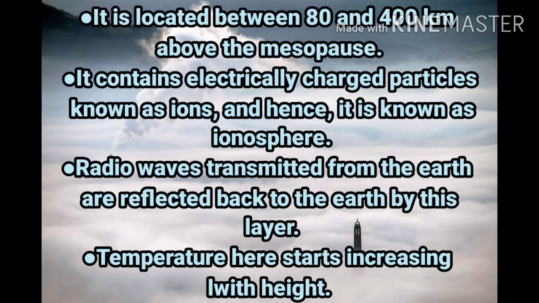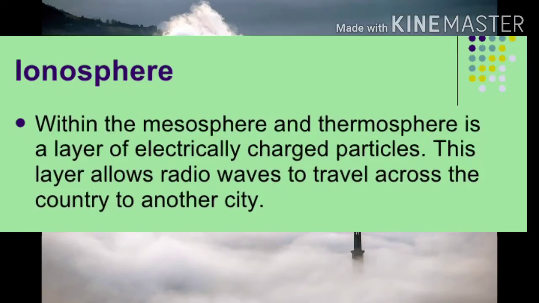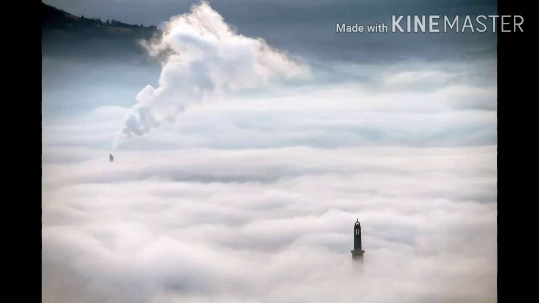Hence it is called the ionosphere. The radio waves are reflected back from this layer, and here the temperature rises rapidly with increasing height. As the height increases, the temperature also increases. This layer contains electrically charged particles, which are known as ions, and due to that the layer is also known as the ionosphere.